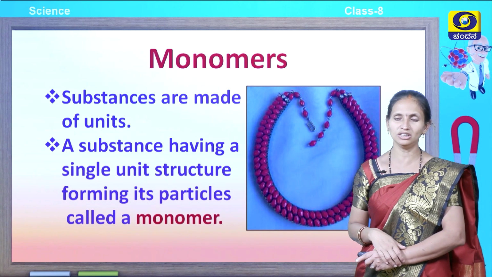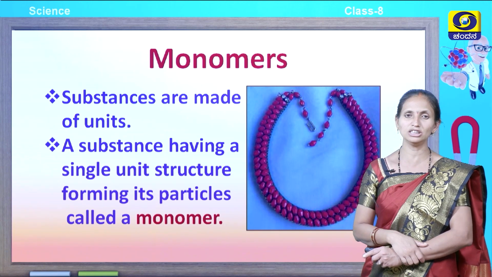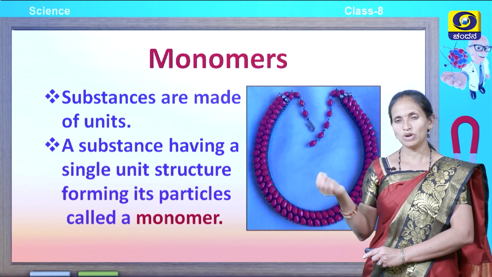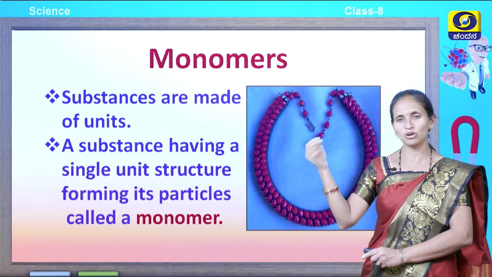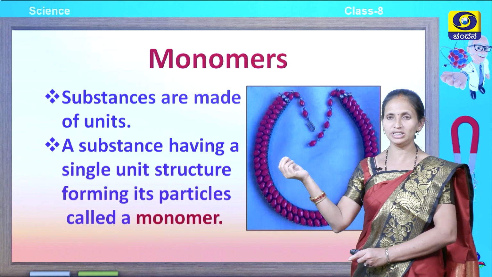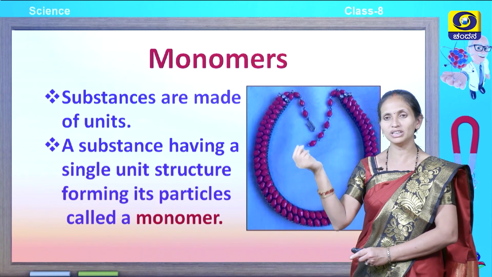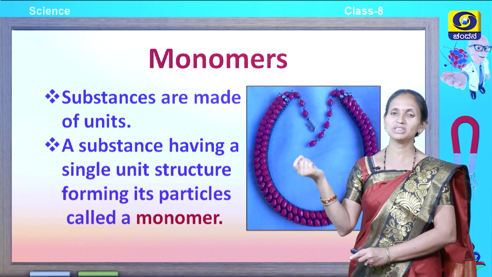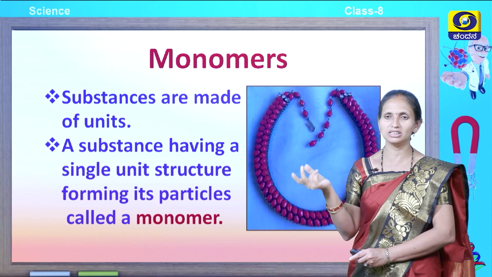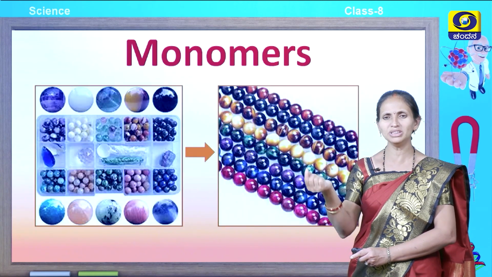Let's recall, children. You have seen a necklace which is made out of beads. How are the beads made? You make them one bead, two beads, like that. The substances are made up of small units. These units are called monomers. A substance having a single unit structure forming its particles is called a monomer. So monomer means a single unit.